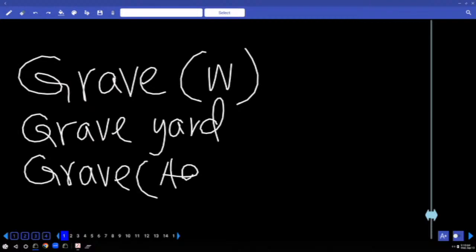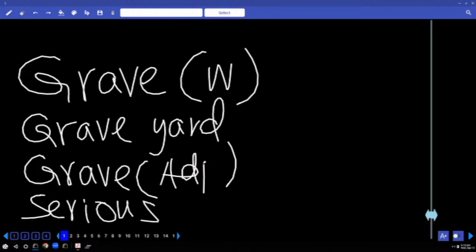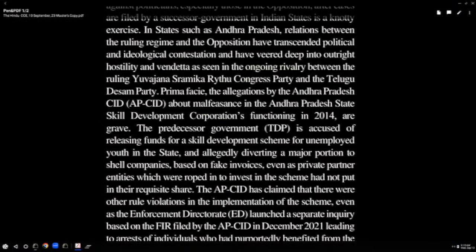bracket you write adjective. As an adjective it means serious. Very serious. And it goes with the word problem. Grave problem means what? Nothing to do with the graveyard. Grave problem means a very serious problem. That's what it means. Context also says the same thing. Here it is, how does the sentence end? It ends with the word, or the allegations are grave. Means what? The allegations are very serious.